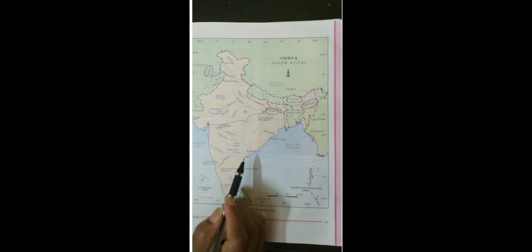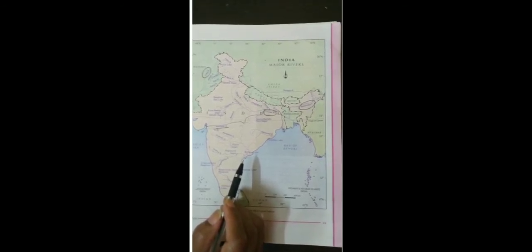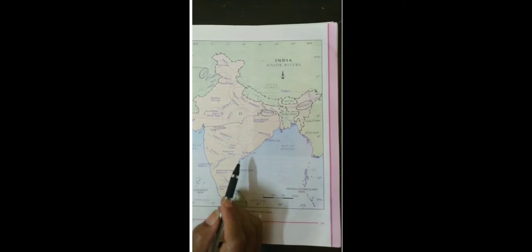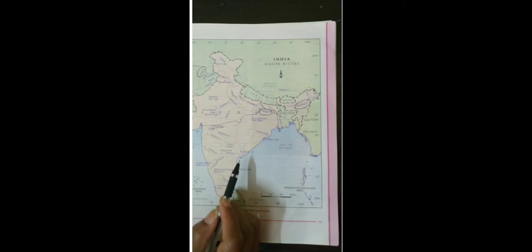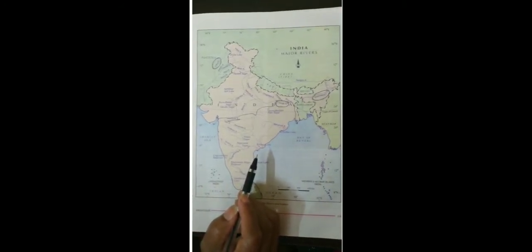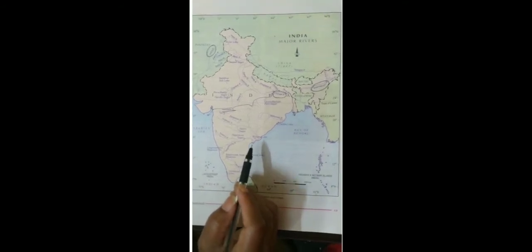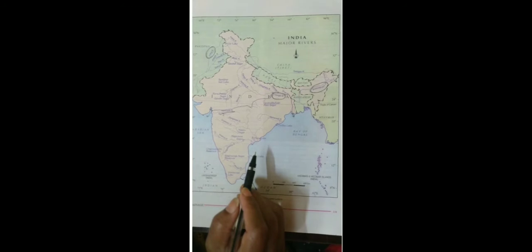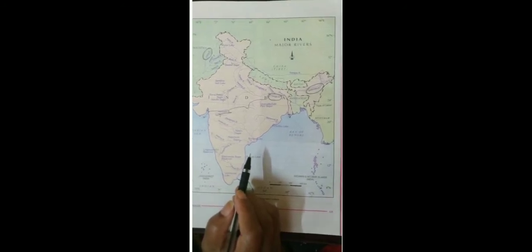All our wastewater from our homes flows through the gutters and collects into a big safety tank or a big space, where it goes outside of the colony or city, and that is called drainage. Okay, but here in this chapter we are talking about the drainage system of rivers of an area.